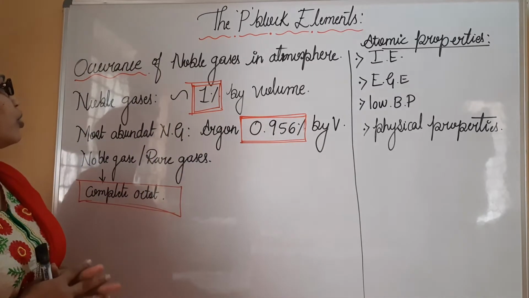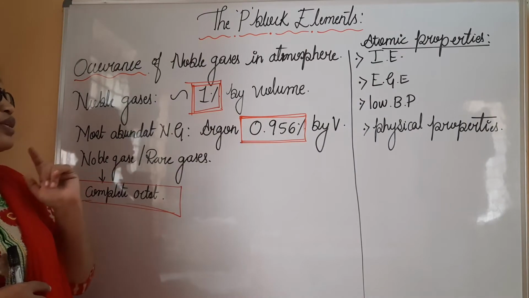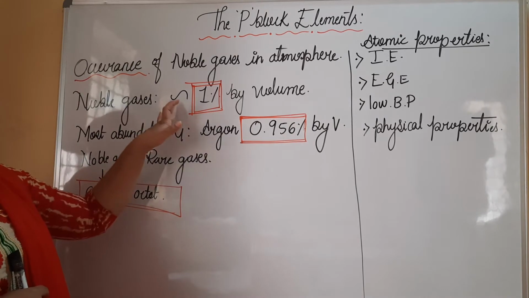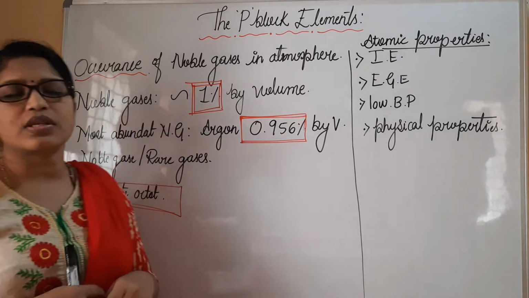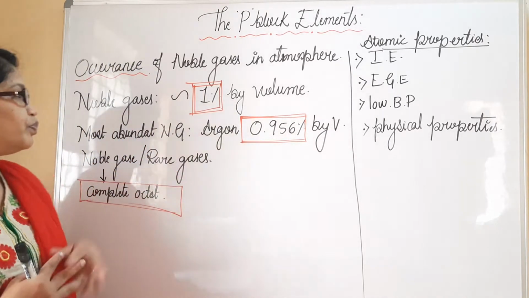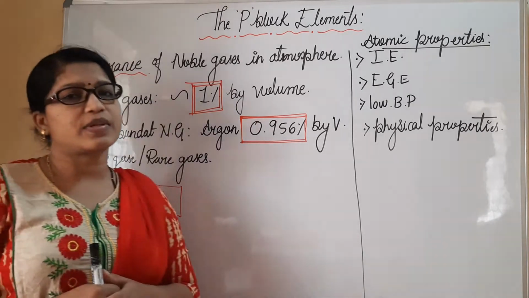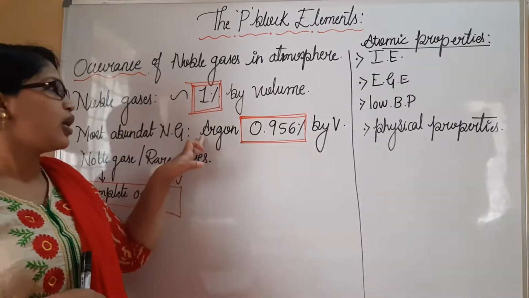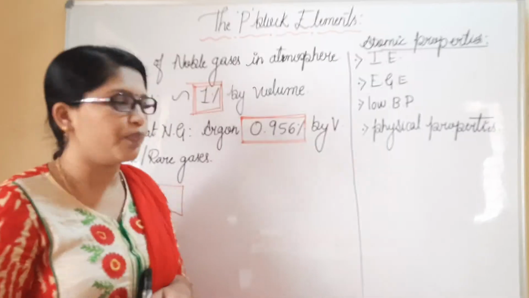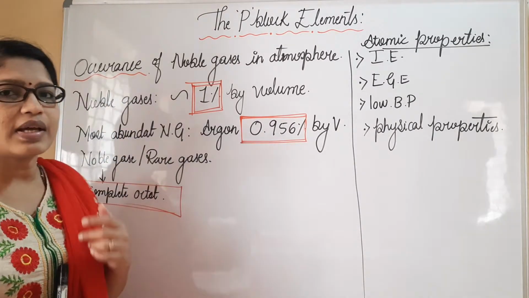So coming back to the occurrence of noble gases, we have to understand the abundance of rare gases. Noble gases are generally present at 1% by volume in atmospheric air. The most abundant noble gas present in the atmosphere is argon, which is 0.956% by volume. These noble gases are also called rare gases.